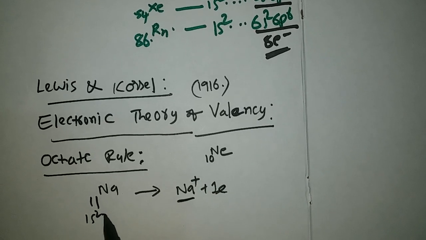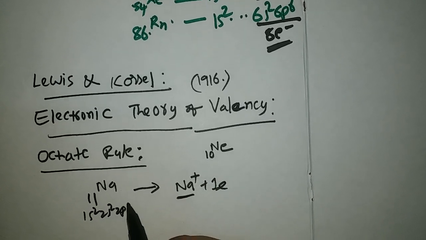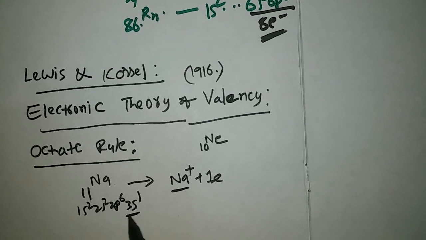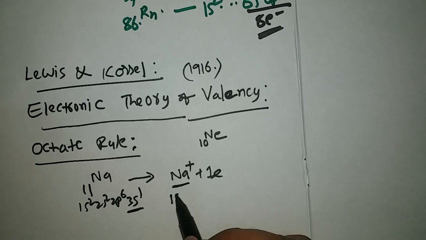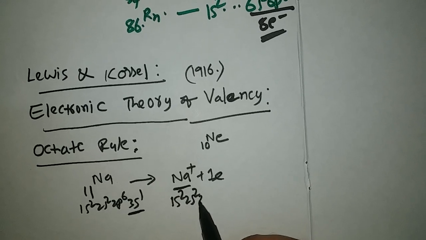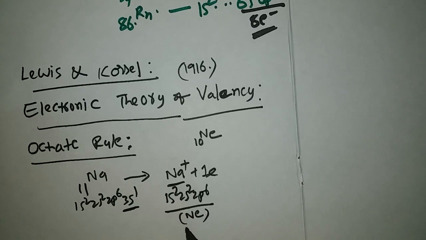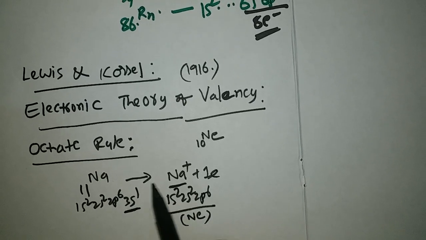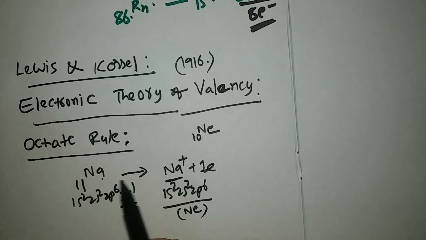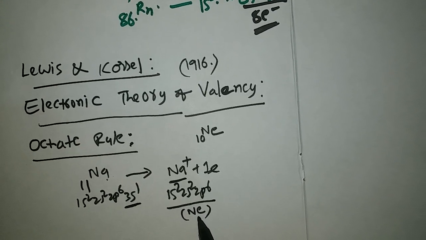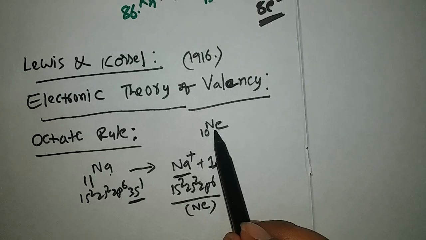Its configuration 1s2, 2s2, 2p6, 3s1, when it loses 1 electron from the outermost shell, becomes 1s2, 2s2, 2p6, which is the electron configuration of neon only. So after losing one electron, sodium gets the electron configuration of its nearest noble gas, neon.